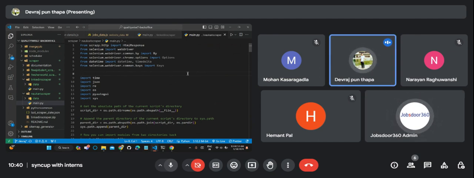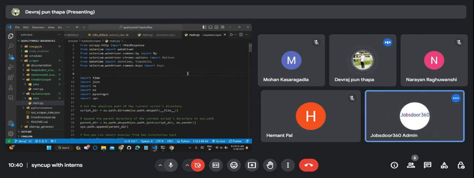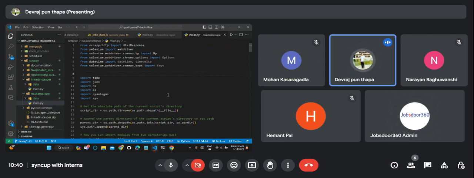WebDriver is basically a library which can control your browser from commands, right? That's why we say web driver. Driver is like the driver of the vehicle, which controls the vehicle. Here, web driver means you are controlling your web browser, right? Yes, sir.